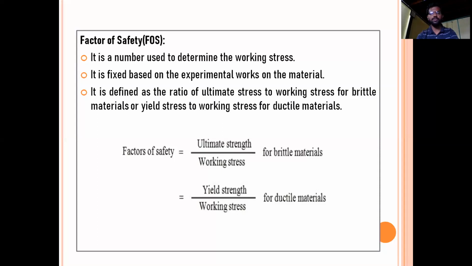So it is also different for brittle and ductile materials, as we discussed in the previous concept of working stress. We will see how the factor of safety is determined, and what factors affect its determination, in the next class.